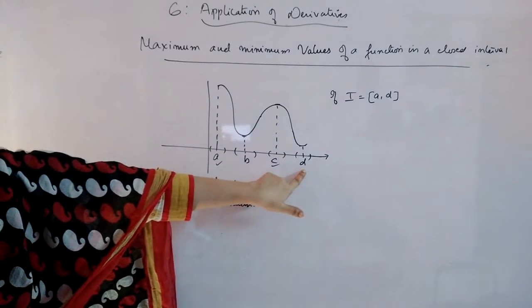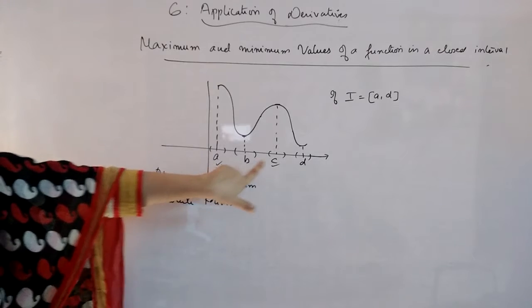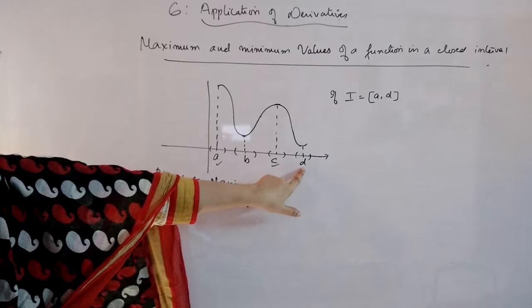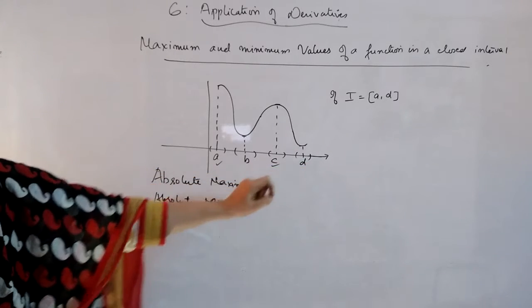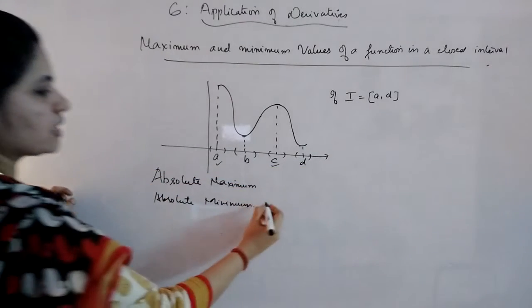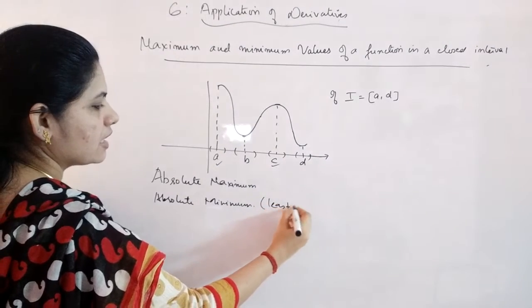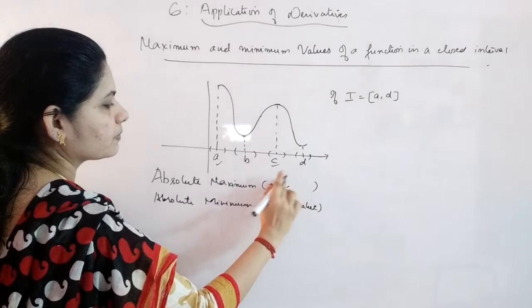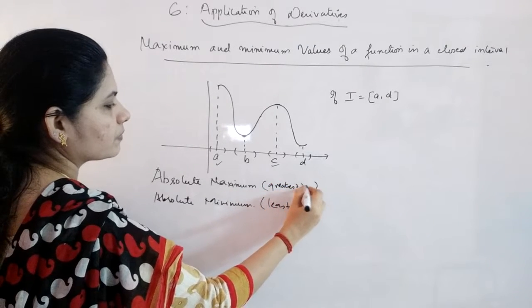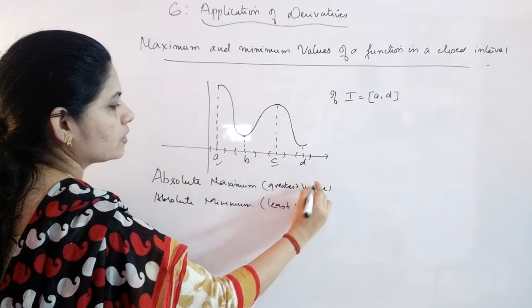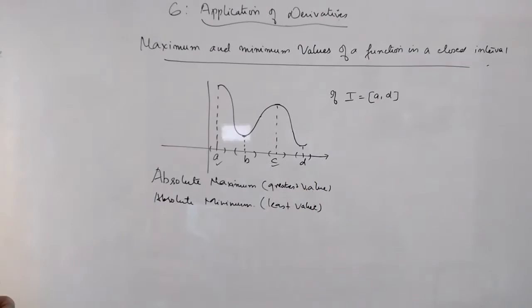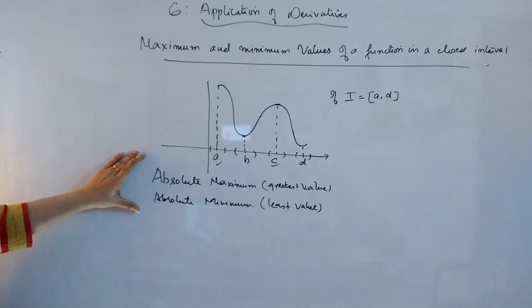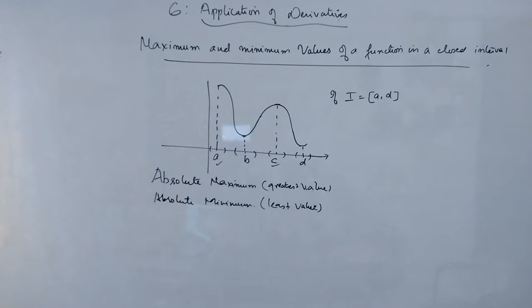And the minimum: here it is minimum, here also it is minimum, but the total minimum is this one. In total, if you see, this is the most minimum, or you can say the least value. So absolute minimum is also known as least value, and the absolute maximum is the greatest value. For that we have certain procedures which can give you the absolute maximum and minimum, and that is very easy, we will discuss that.